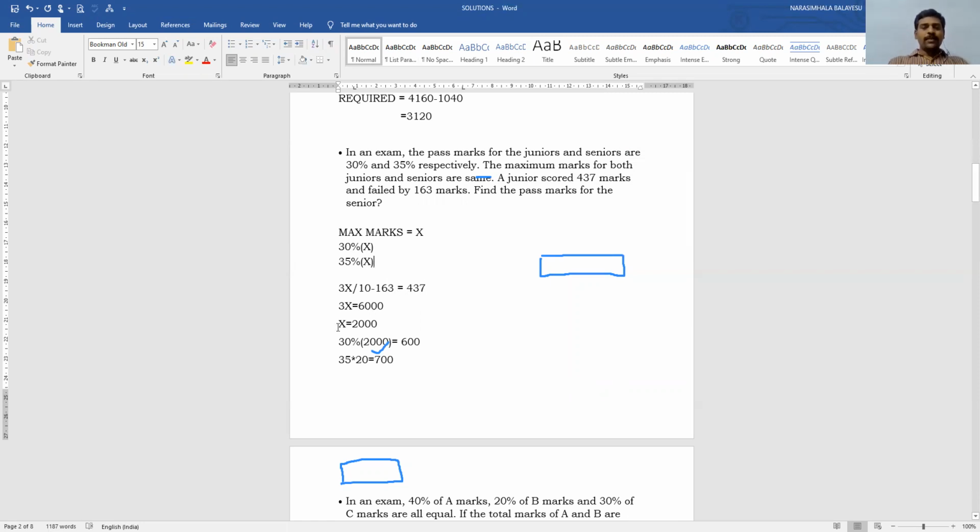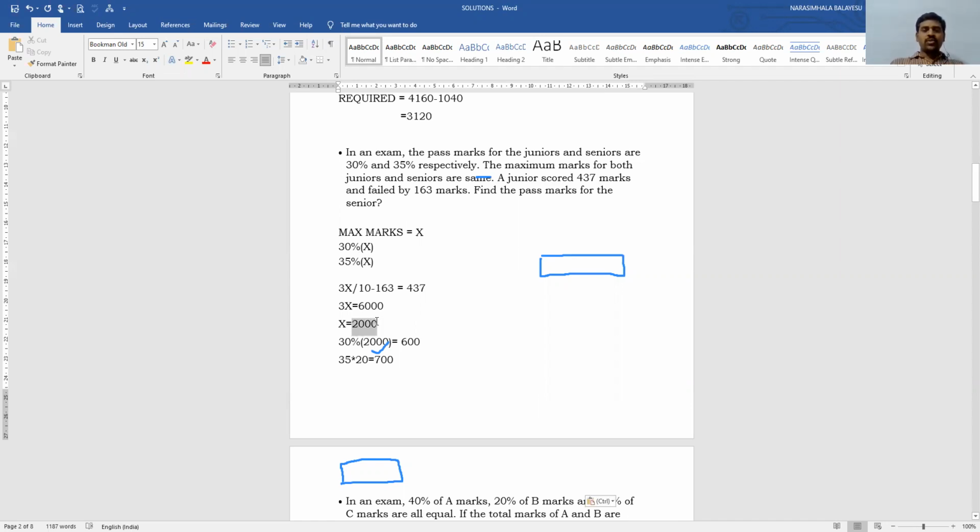So therefore 3x by 10 is equal to 437 plus 163, that is 600. Then 3x is equal to 6000. So x is equal to 2000. So therefore the maximum marks of the student are 2000.